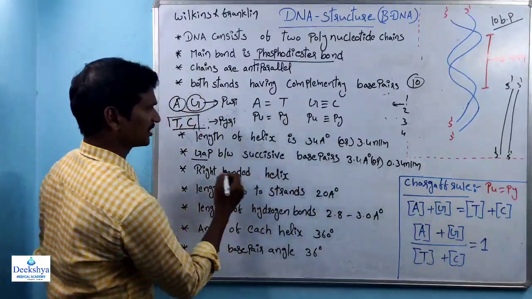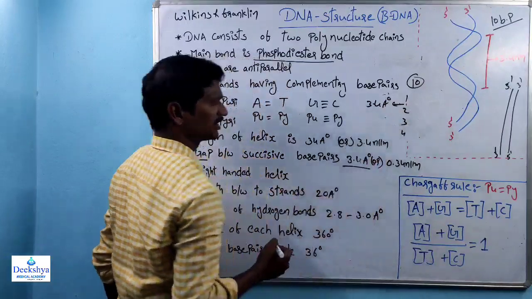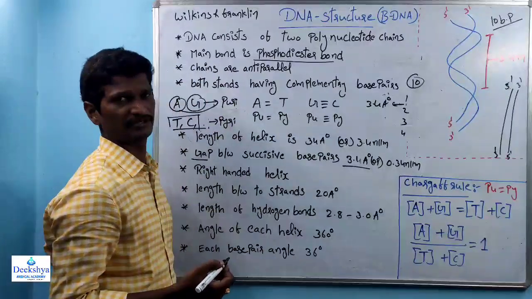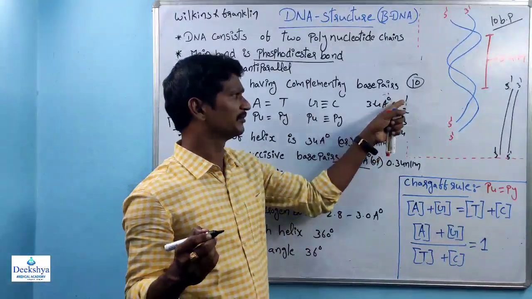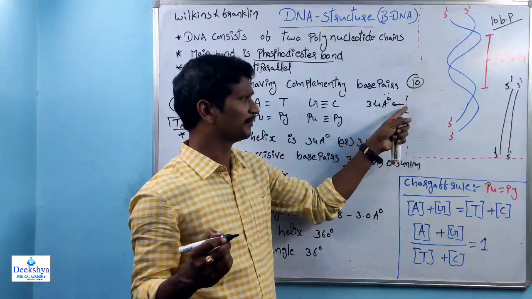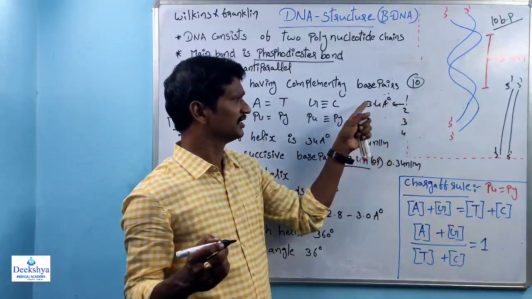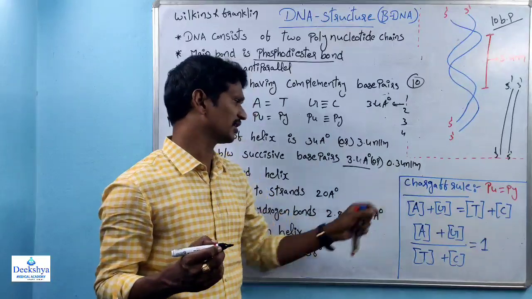The gap is 3.4 angstroms. This is also called 0.34 nanometers. So between the successive base pairs, the distance is 3.4 angstroms, which is 0.34 nanometers.